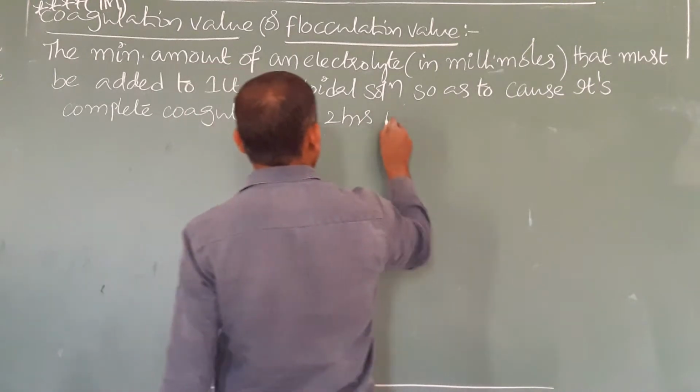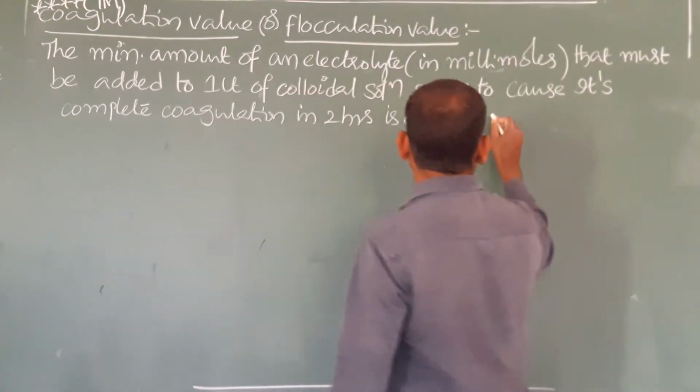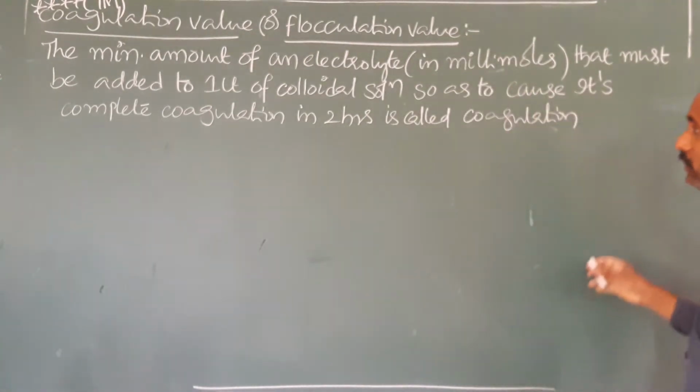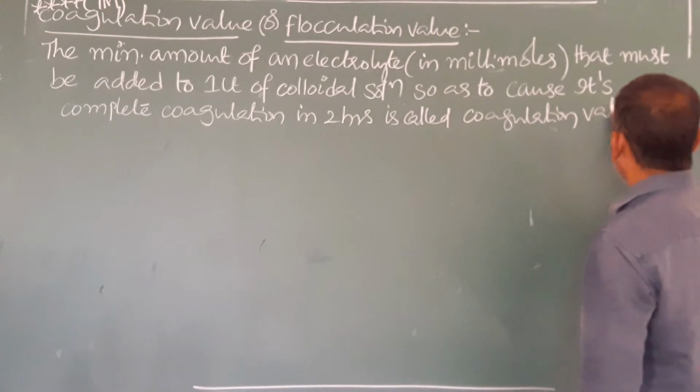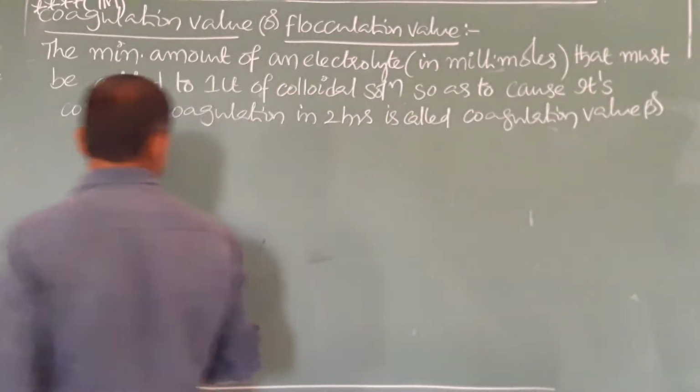This is called the coagulation value or flocculation value of an electrolyte.